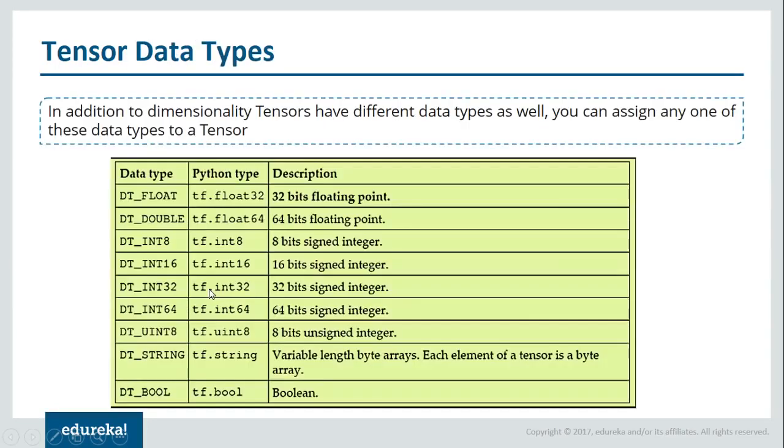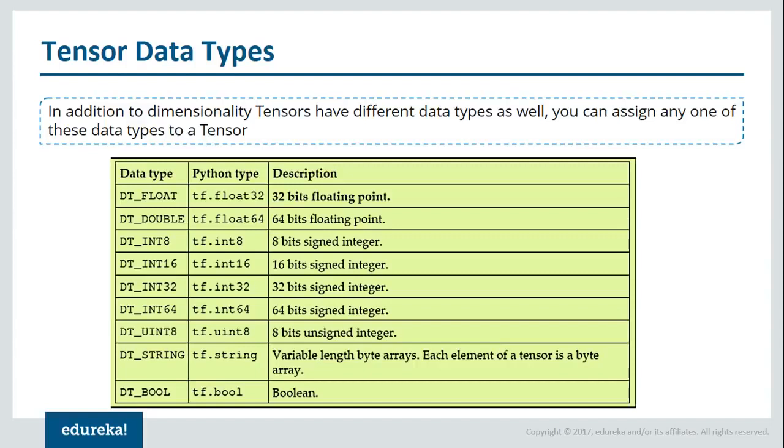Let's look at various data types of tensors. You can see in the table that there are multiple tensor data types. There is integer of 8 bits, 32 bits, etc. Similarly, even float type. Then there's even string and boolean type. However, in TensorFlow, you don't need to specify the tensor data type. It will automatically assign the correct type.